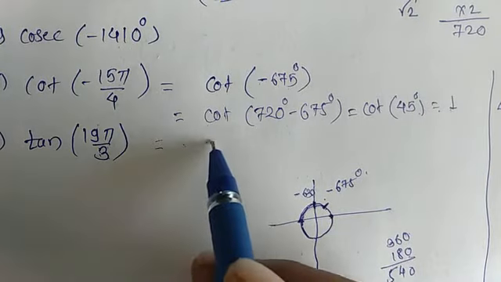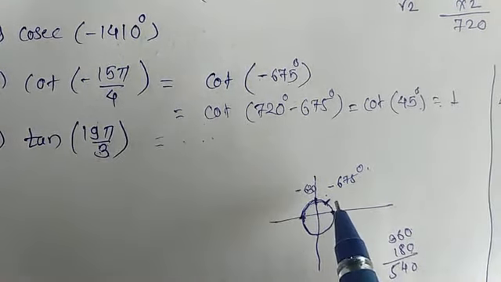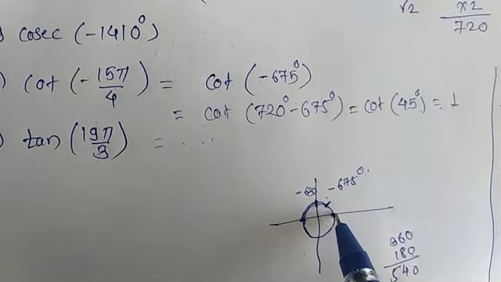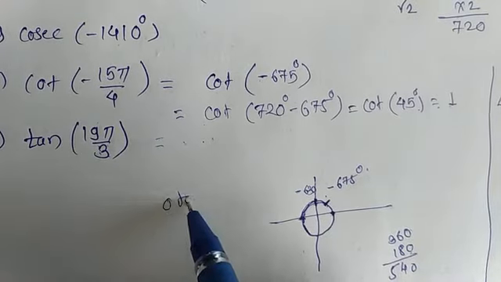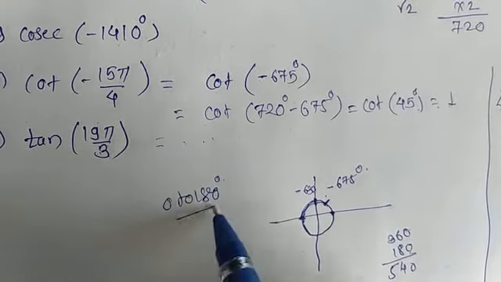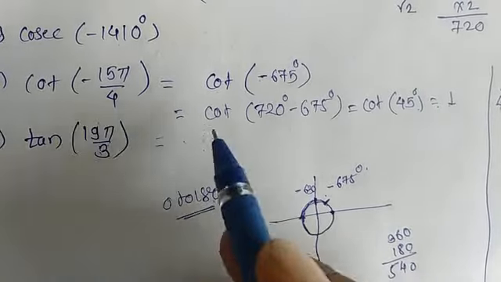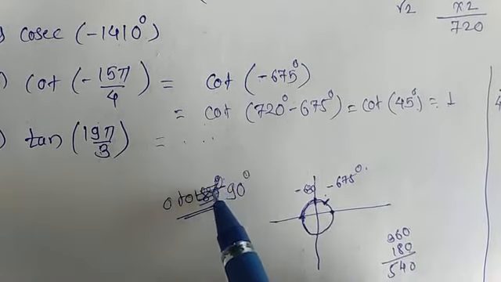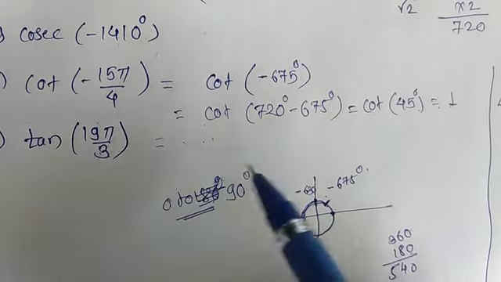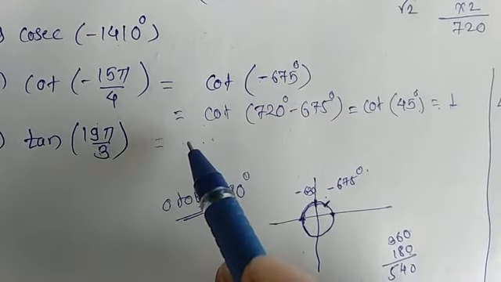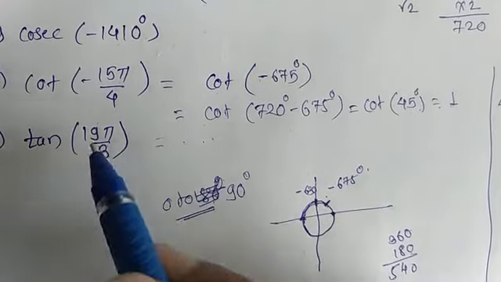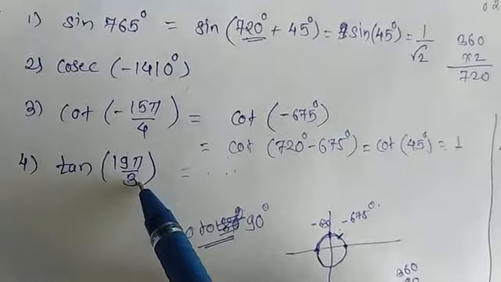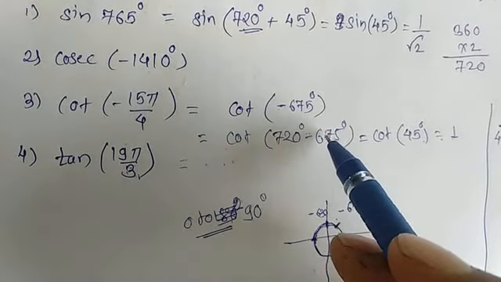So that it will be nearer to the range 0 to 360 degree. Sorry, here it is 0 to 180. You have to find it between 0 to 180 or 0 to 90 degree, and see in which quadrant it lies, and on that basis define the sign of the trigonometric function. Okay, so find these two examples as homework. The remaining I have given here.